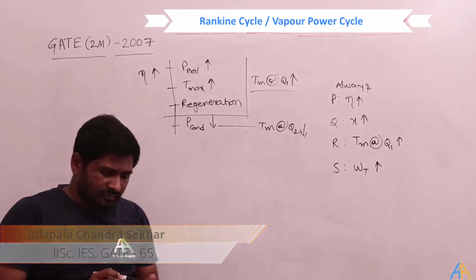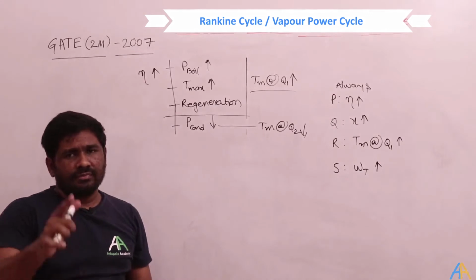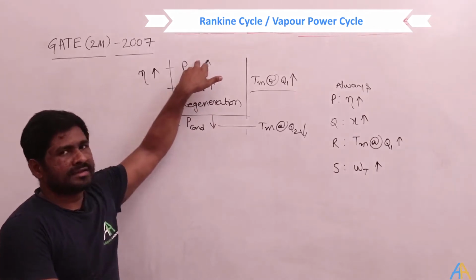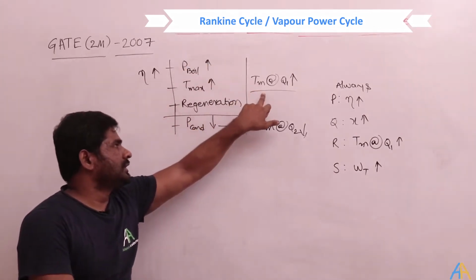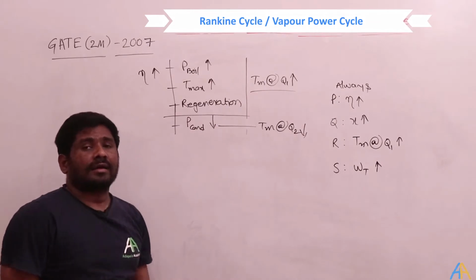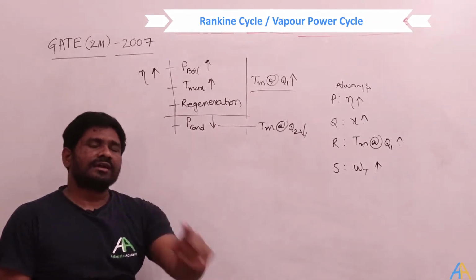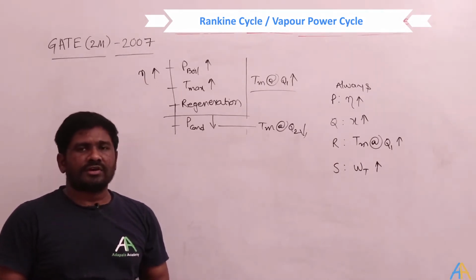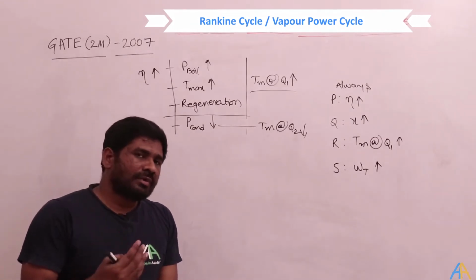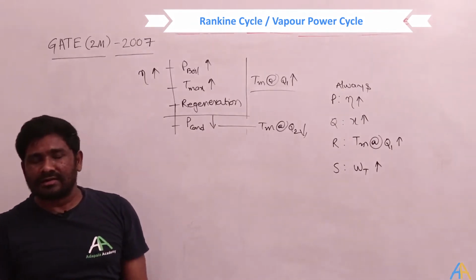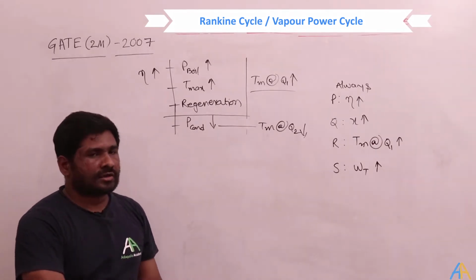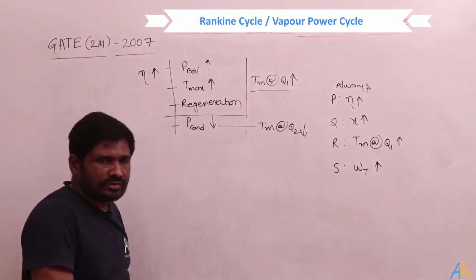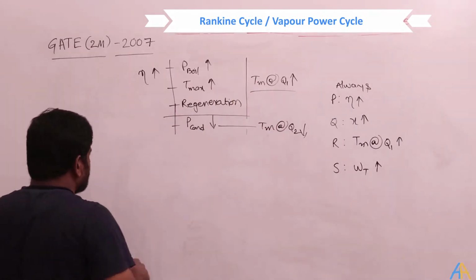But in case of reheat, what is happening? Whenever I increase the boiler pressure, of course the Tm at Q1 is increasing, but the dryness fraction is decreasing, which means the moisture content is increasing. To avoid that, instead of one turbine, I am using two turbines and then reheating, so that the moisture content is decreasing. But in the examination, if you don't remember all these, how will you do this? By drawing the simple drawing of the reheat.